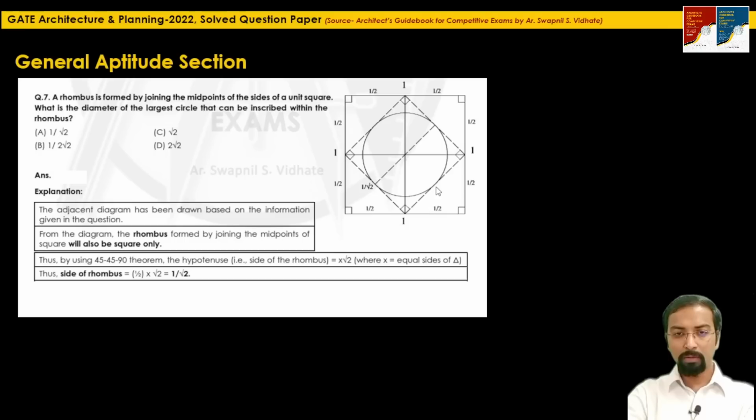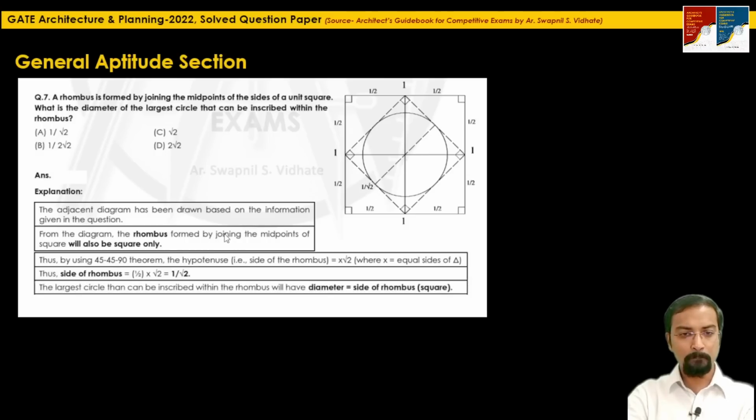So from the figure we can say that the largest circle which can be inscribed within this rhombus will have diameter equal to the side of the rhombus, right? So the diameter of the circle will be equal to the side of the rhombus. So that means the diameter will measure 1/√2 only. So here the correct option is option A.